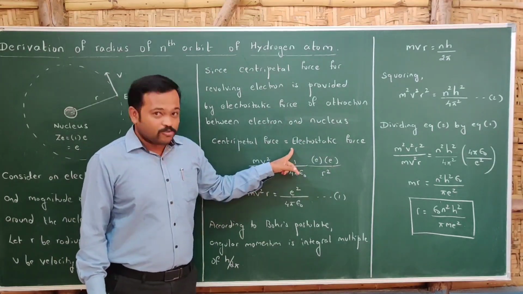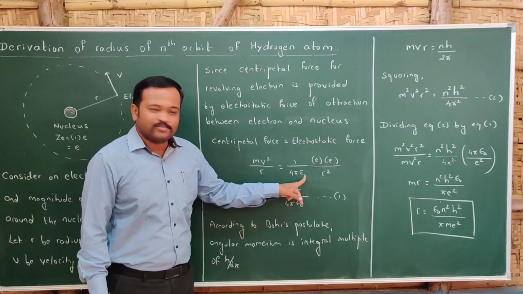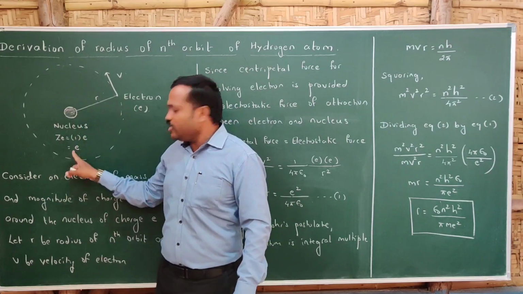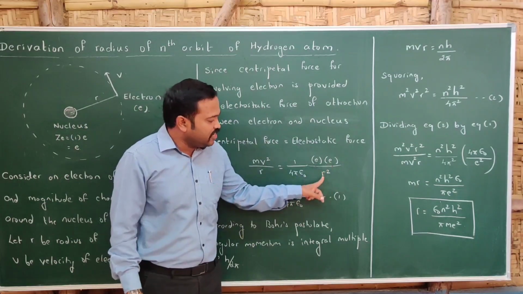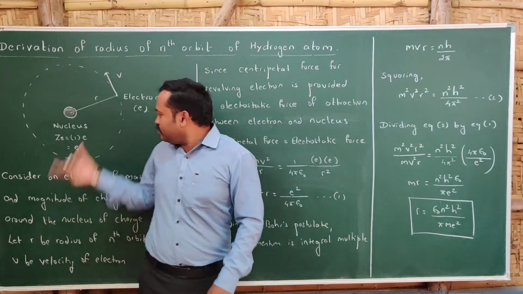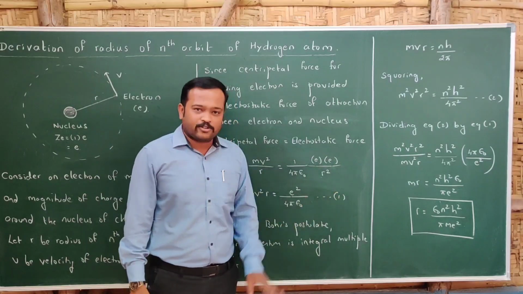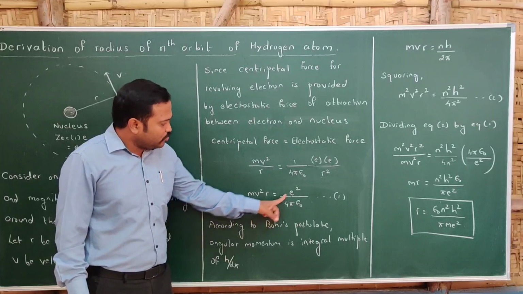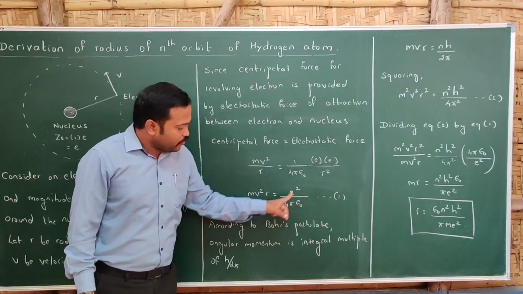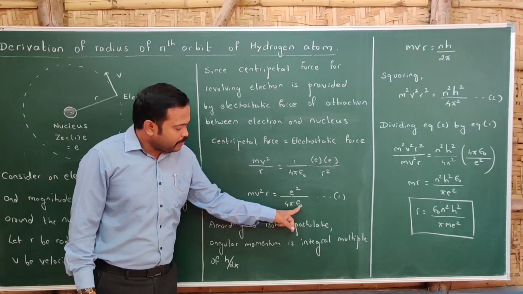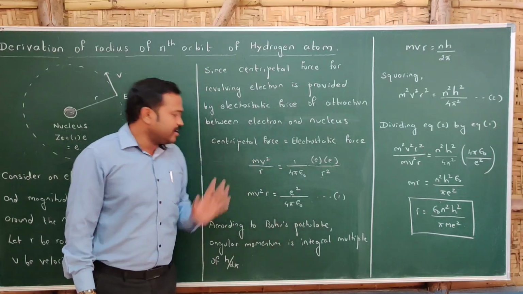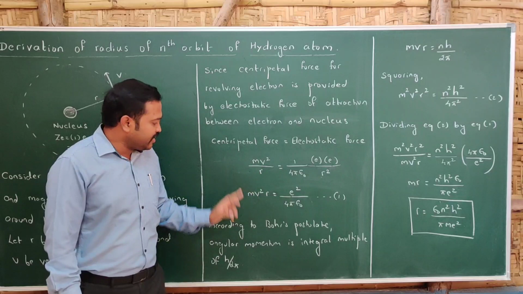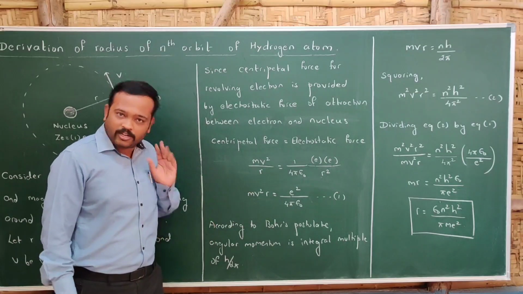Electrostatic force is given by Coulomb's law, that is 1 divided by 4 pi epsilon naught times the product of the charges. The charge of the electron is e, and the nucleus is also e. So e times e divided by the distance squared. The distance is r, so r squared. So we get mv squared by r is equal to e times e, e squared, divided by 4 pi epsilon naught. Let me take it as equation number 1. As we have r squared on this side, one r will get cancelled, and one r will remain.